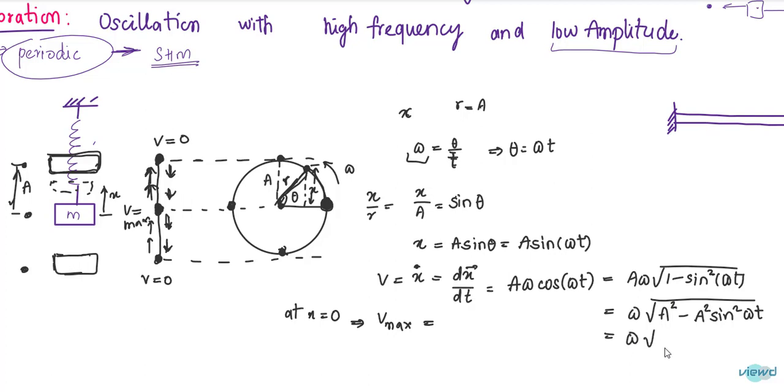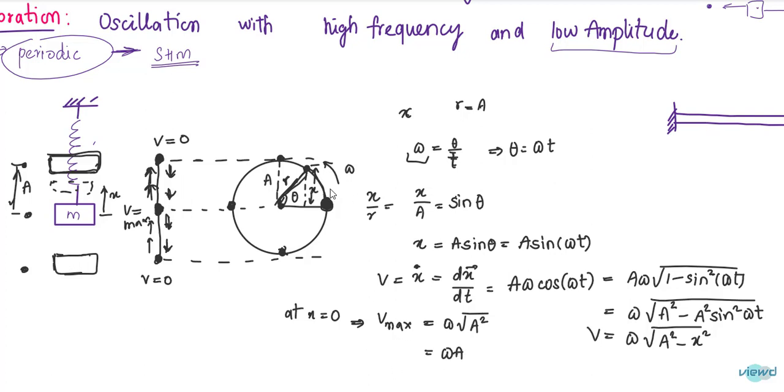Since a sine omega t is x, a square sine square omega t is x square. So velocity is equal to omega into under root of a square minus x square. At x equal to 0, velocity is maximum. So omega into a gives us the maximum velocity.